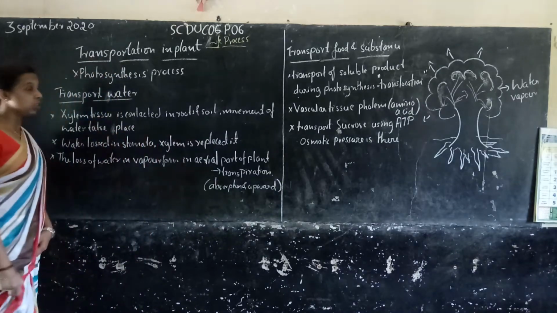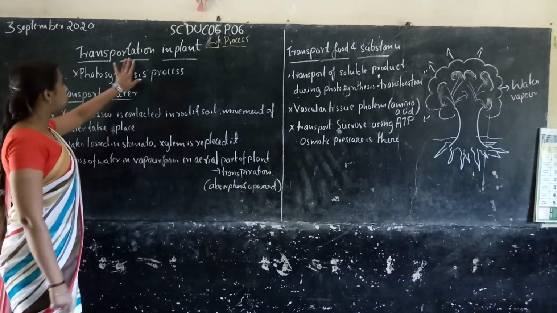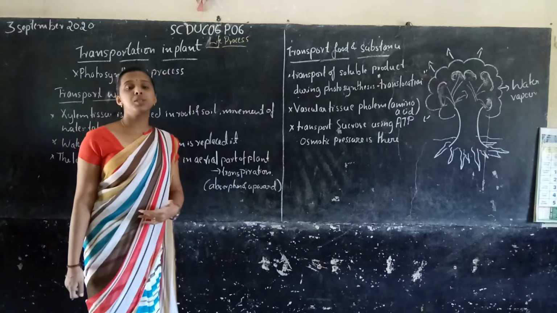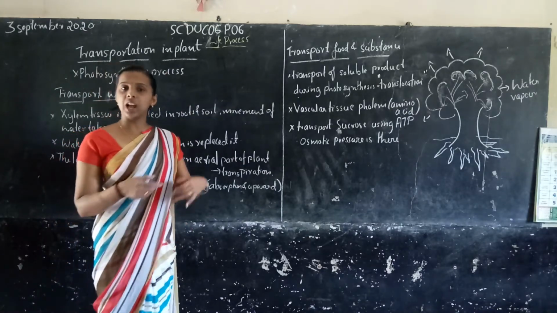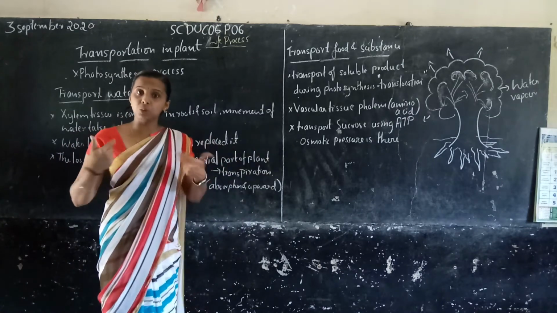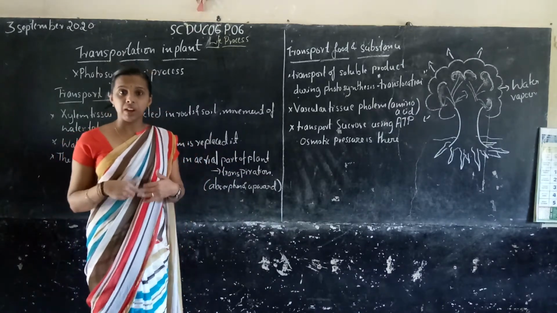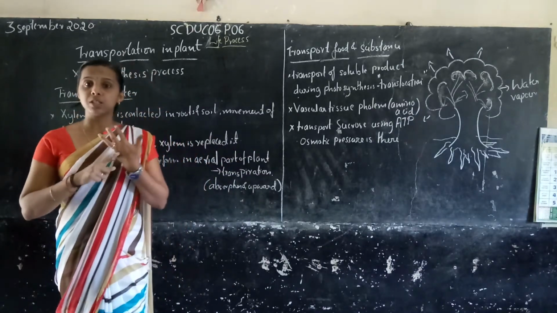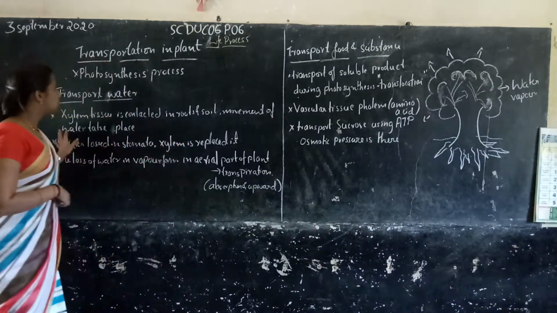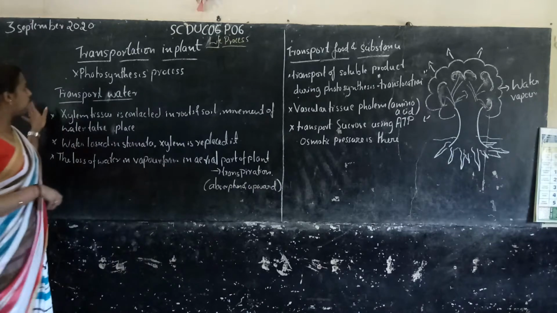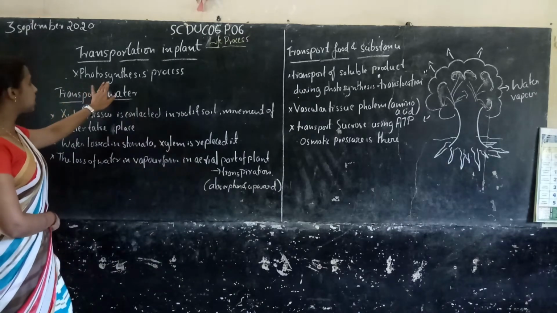So today we start transportation in plants. How does transportation occur in a plant? We studied how transportation occurs in human beings. Now we want to know how transportation takes place in plants. So what do I write here? Photosynthesis process.